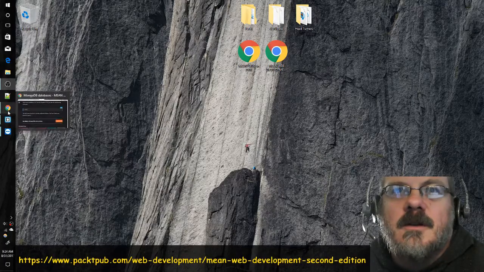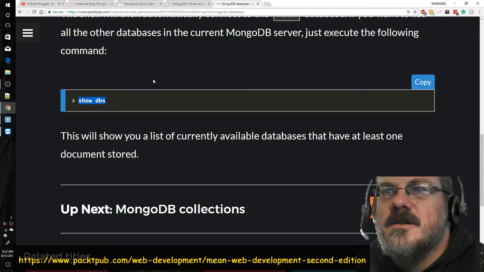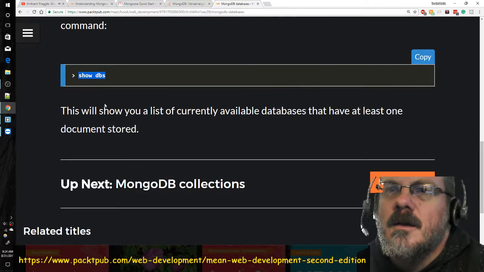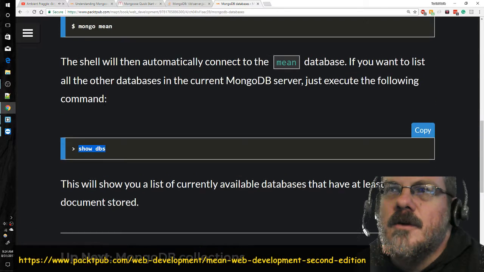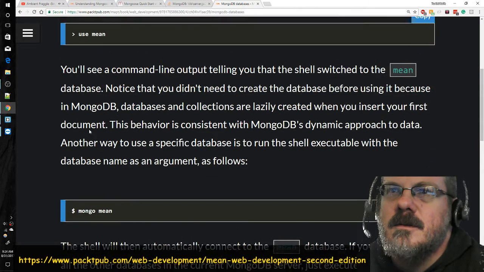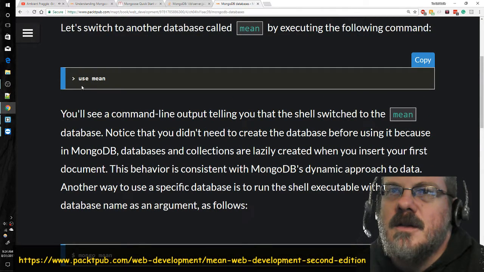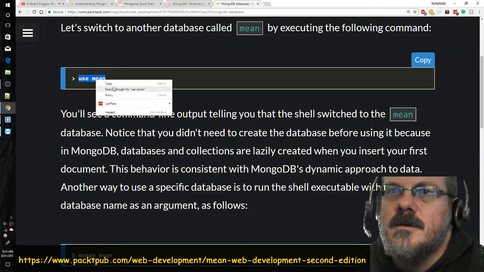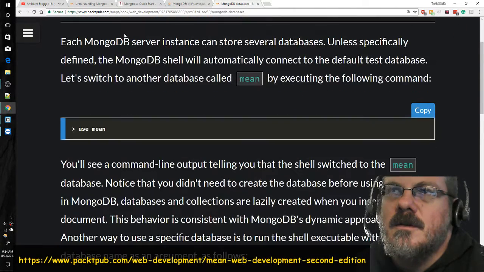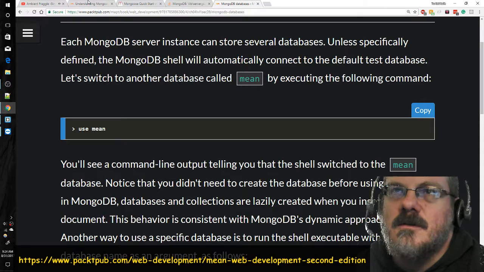what I really want to do. I think I got some understanding over the last little bit. We got it to show databases, and there's 4. I want to know which one I'm in. So, use main. So if I tell it use chapter 4, let's switch to another database. Okay, so it's going to use whichever one I tell it to.